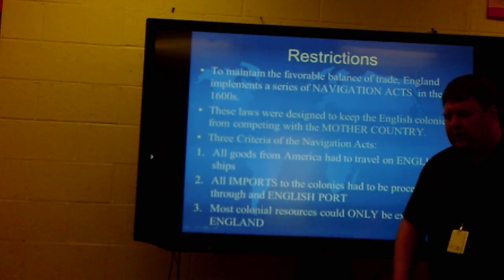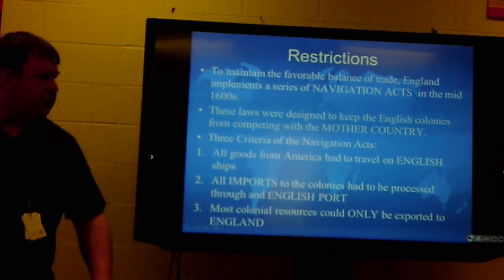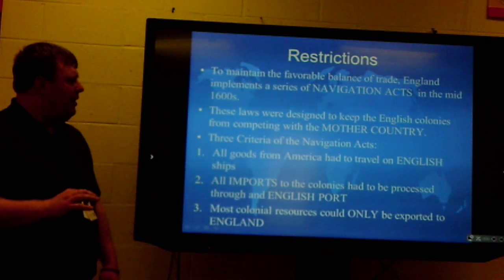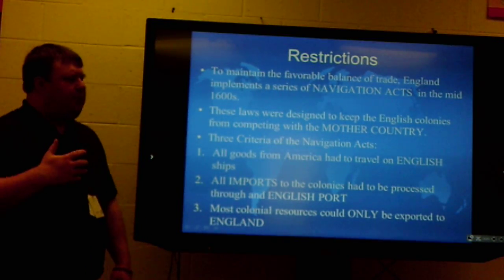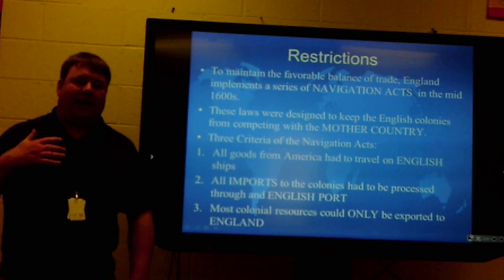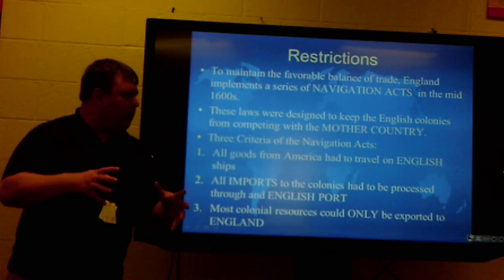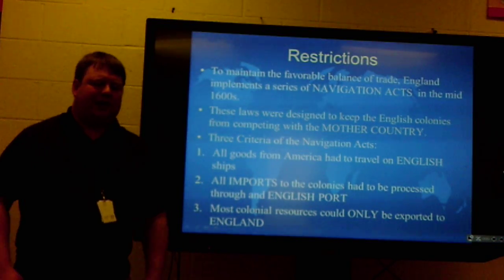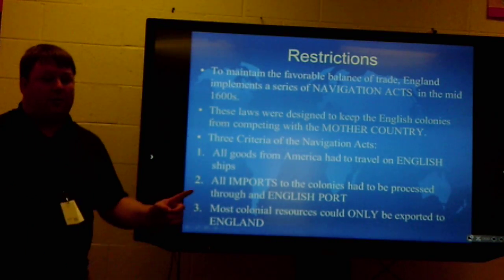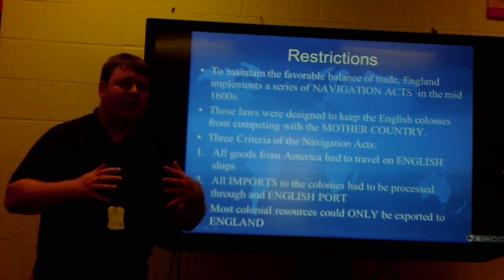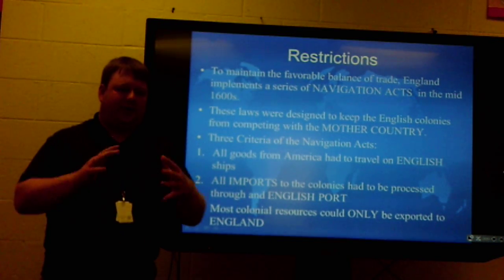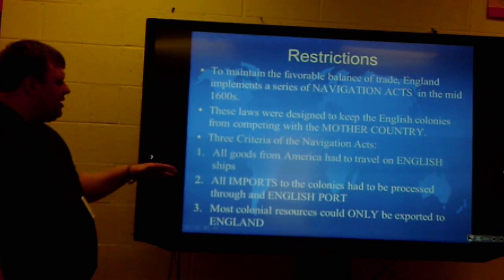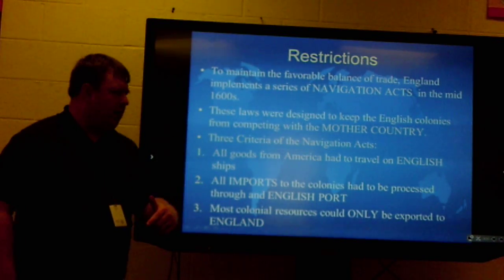All right, looking at restrictions. So to maintain that favorable balance of trade, England implements these laws called navigation acts. Now that's going to pop up over and over again in the mid-1600s, and the whole point of the navigation acts is to maintain that favorable balance of trade. It's to make sure that the colonies only trade with England. That's the whole point. These laws are designed to keep the English colonies from competing with the mother country, England.